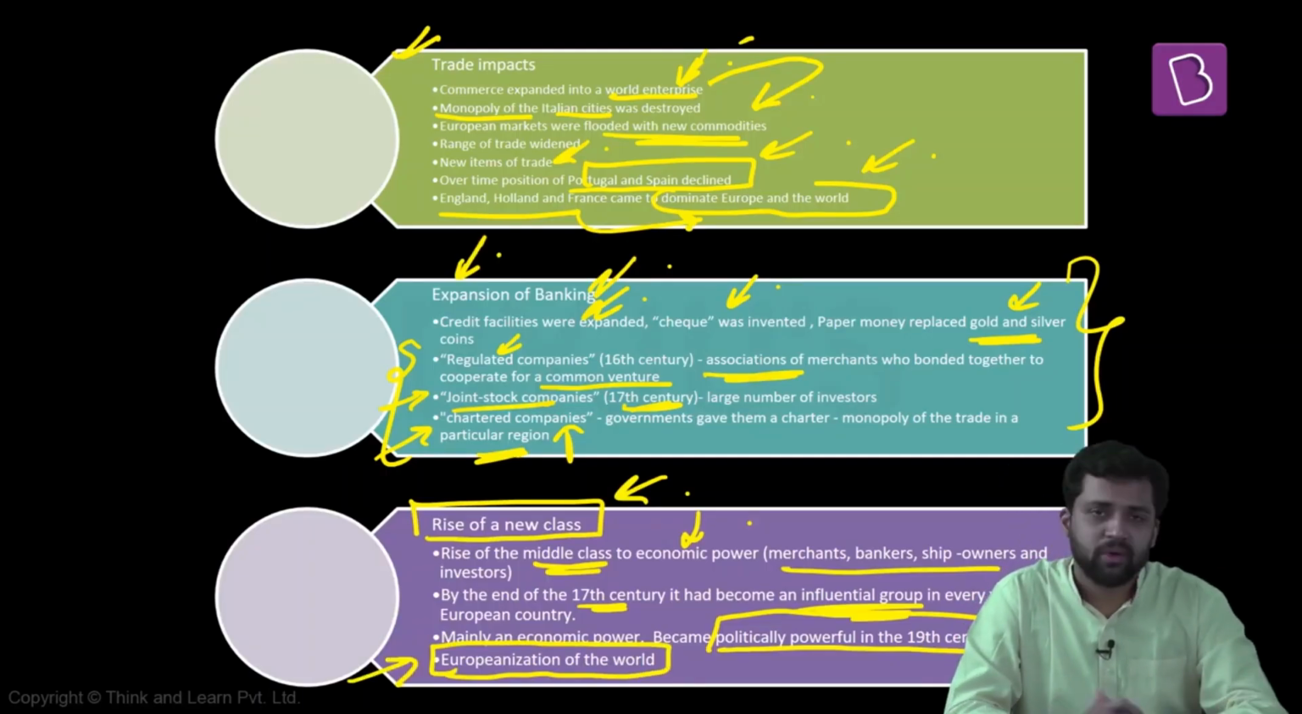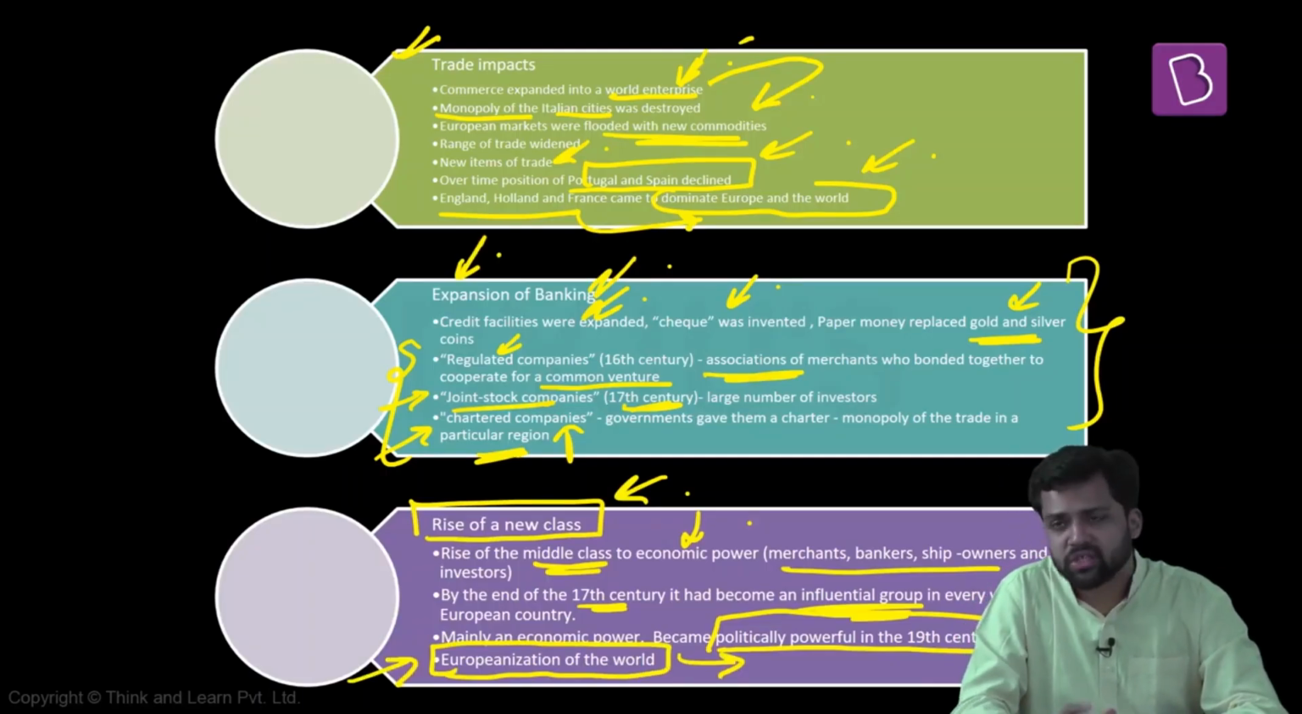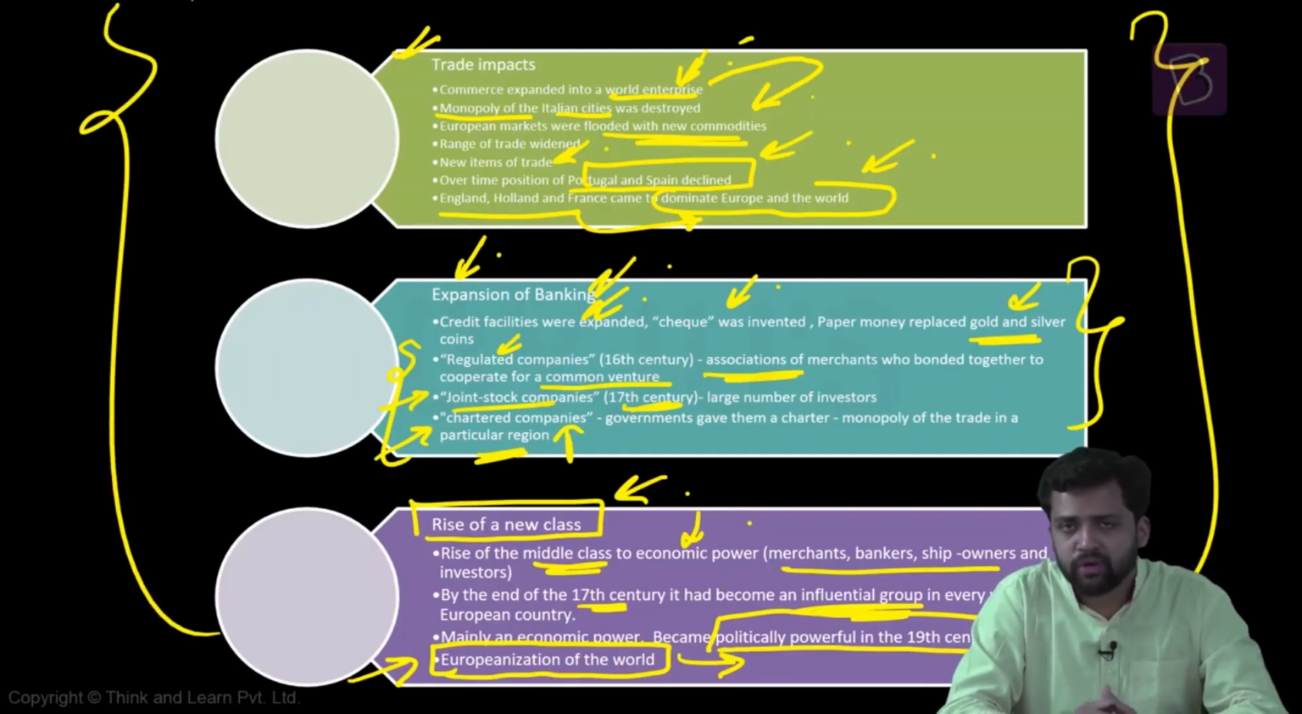For example, in Asia and Africa, the same culture and the same practices are being transplanted because of colonial rule, trade, and missionaries. So the world is getting Europeanized, and their customs are getting transferred to other parts. This is what is happening during this period as a consequence of the commercial revolution. So just keep in mind what is happening exactly.